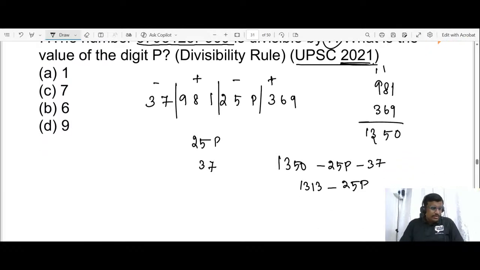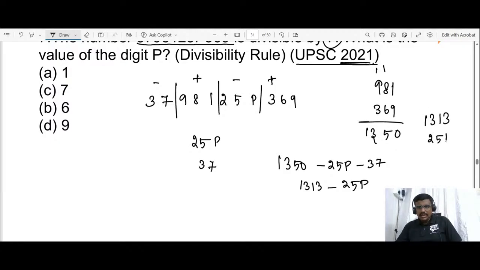So what is the value you should apply for P? Please check 1313. If you apply P as 1, you will be getting 1062. Find whether 1062 is divisible by 7. 7 1s are 7, 7 5s are 35, 7 1s are 7. So it does not leave a remainder of 0. So it is not divisible.